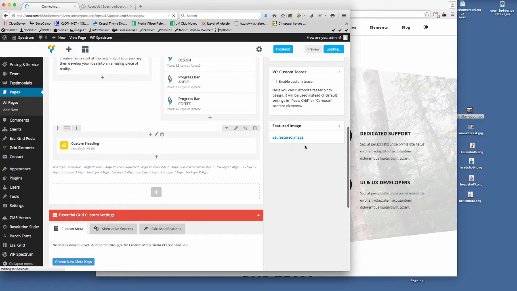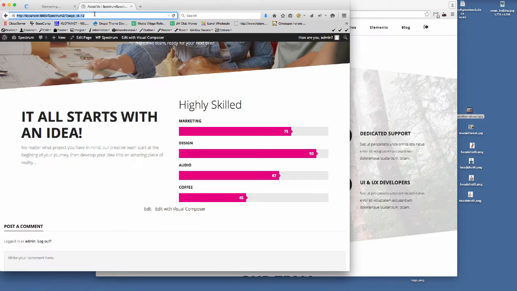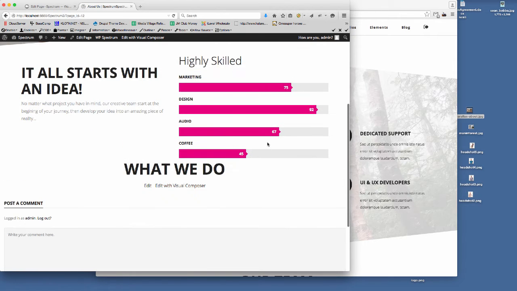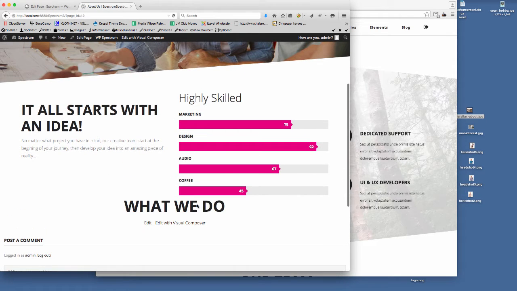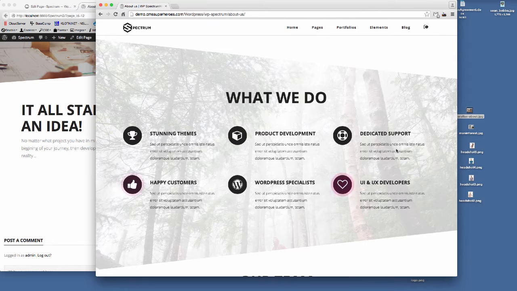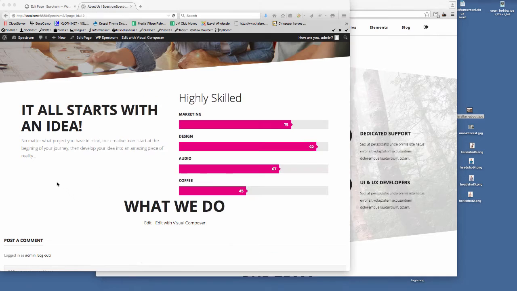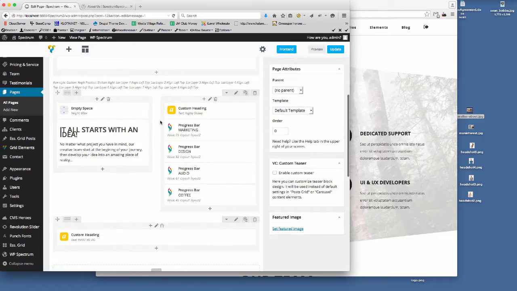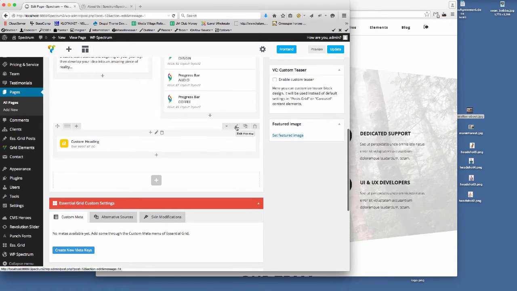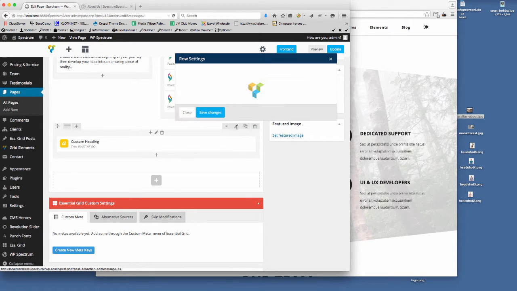So if we save that now, and then what we'll do is we'll build this row up now. So if we update that and go to the front end of the website again, refresh that page, there you can see we've got the title underneath in this next row, but what we'll do next is we'll put this background image in here. So if I go to the row settings, so we're going to click on the edit the row, and we're going to set the background image.